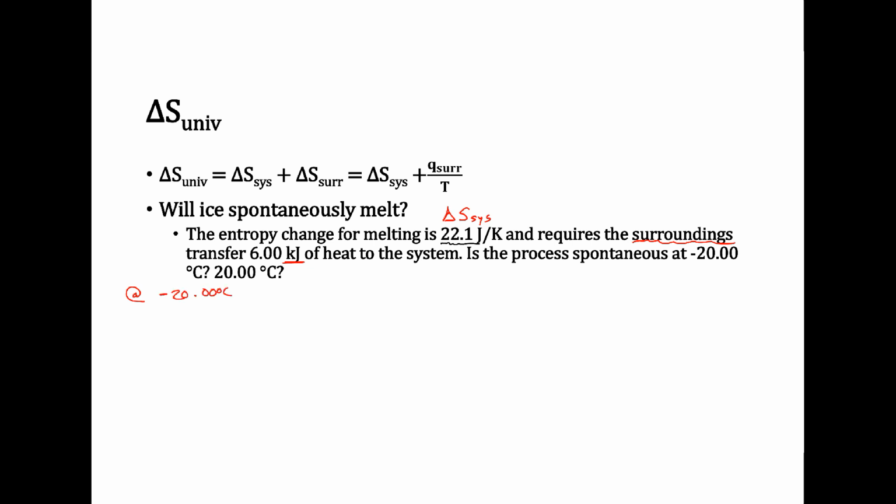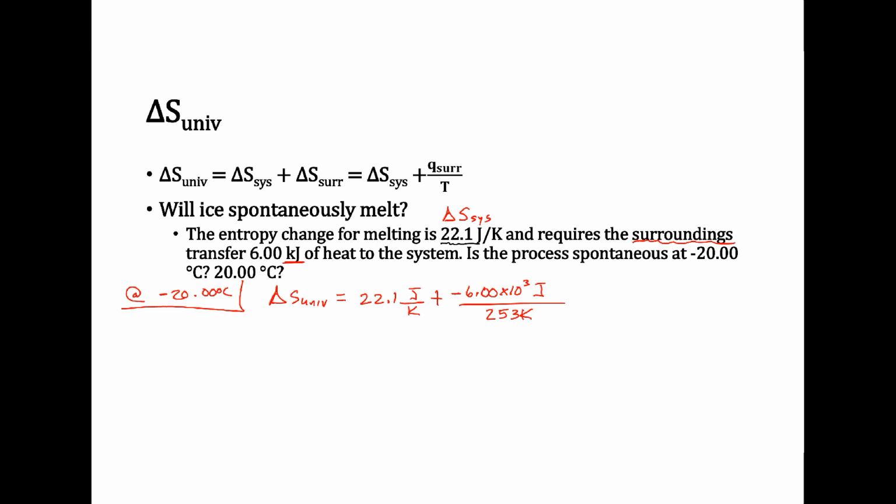At negative 20 degrees Celsius, we can write delta S of the universe is equal to delta S of the system, which is 22.1 joules per Kelvin, plus, now we're going to use the heat of the surroundings. What we're going to put in is negative 6.00 times 10 to the third joules, because we need to get our units to match. We can't plug in kilojoules and add that to joules. We need to convert it to joules, divided by the temperature, which is 253 Kelvin. So you have to make sure your temperature is in Kelvin.